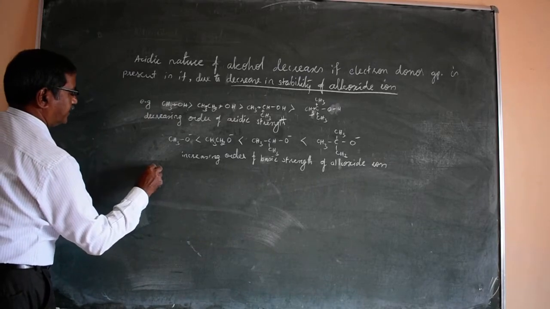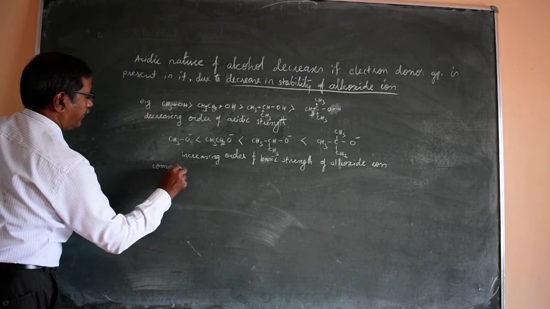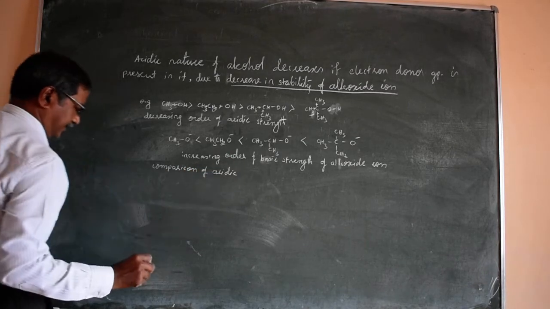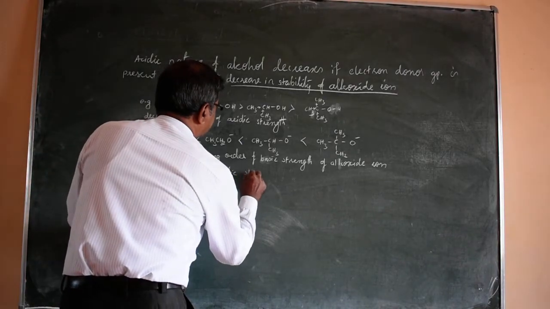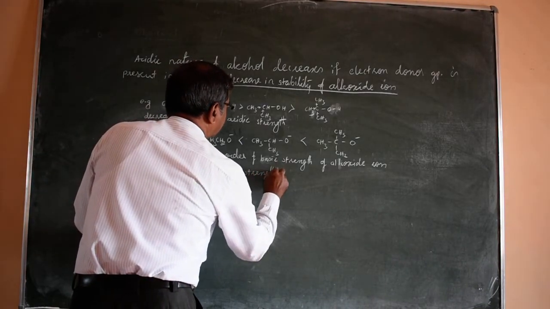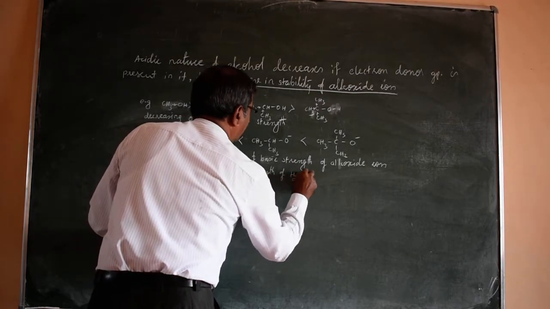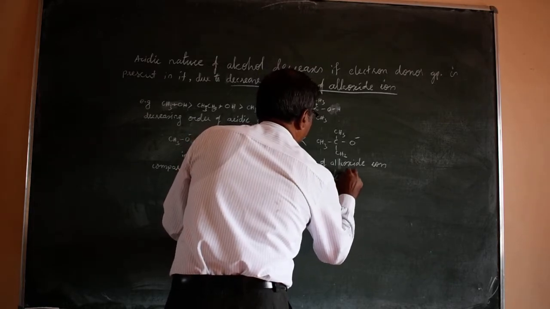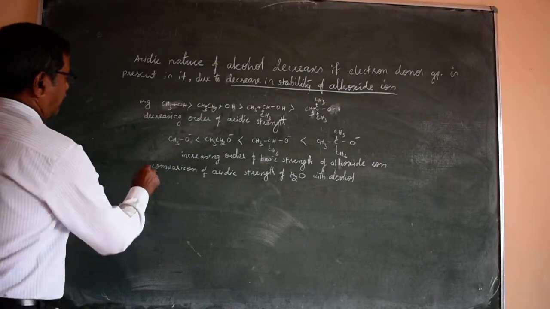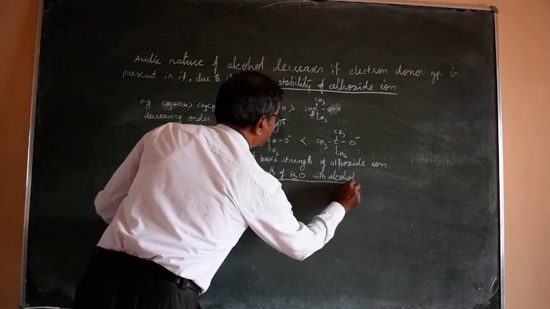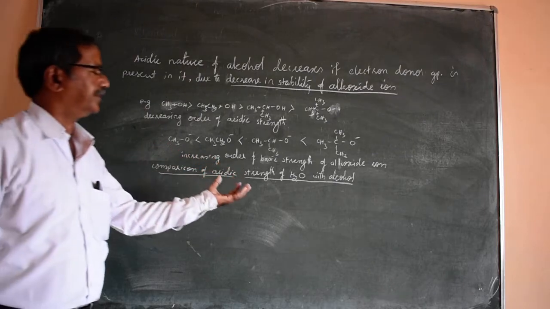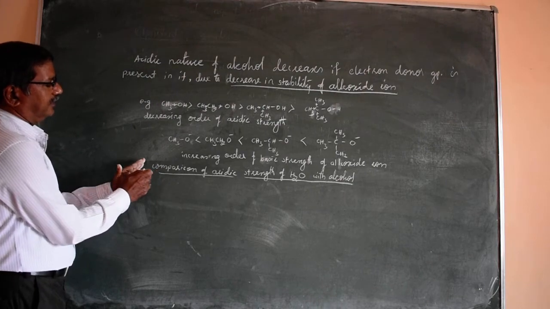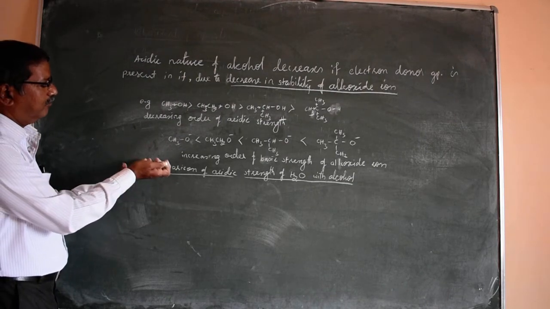Comparison of acidic strength of water with alcohol is also important: which one is the stronger acid between alcohol, or ethanol, and water? The answer is water. In alcohol, there is an electron releasing group and oxygen becomes more negative.